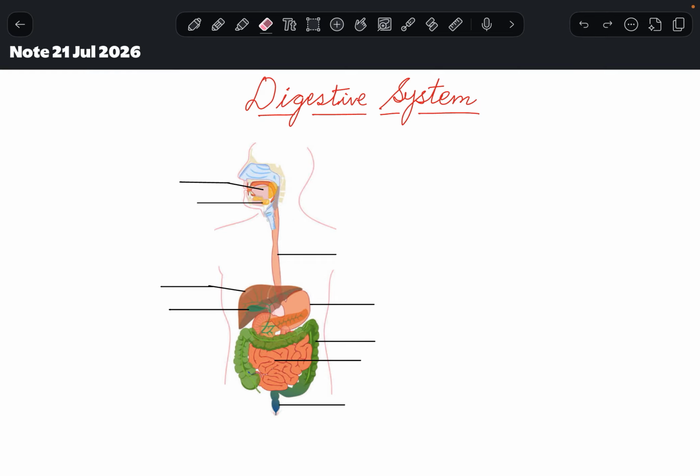So children, do you want to know what happens to the food when it goes inside our body? Yes. Let us check today. Now, if I ask you to eat something right now, from where are you going to eat it? Yes, from your mouth. So what we do is we eat our food from our mouth.